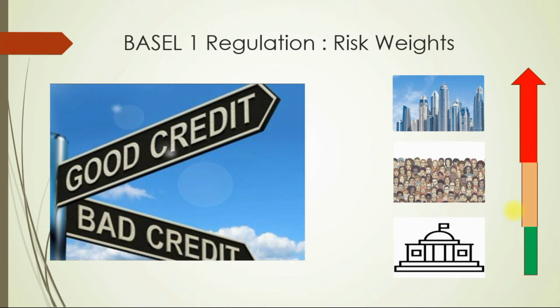Risk weights try to split assets based on their riskiness. So we have seen that Basel I has divided capital into two parts. Similarly, it has divided assets based on their riskiness.